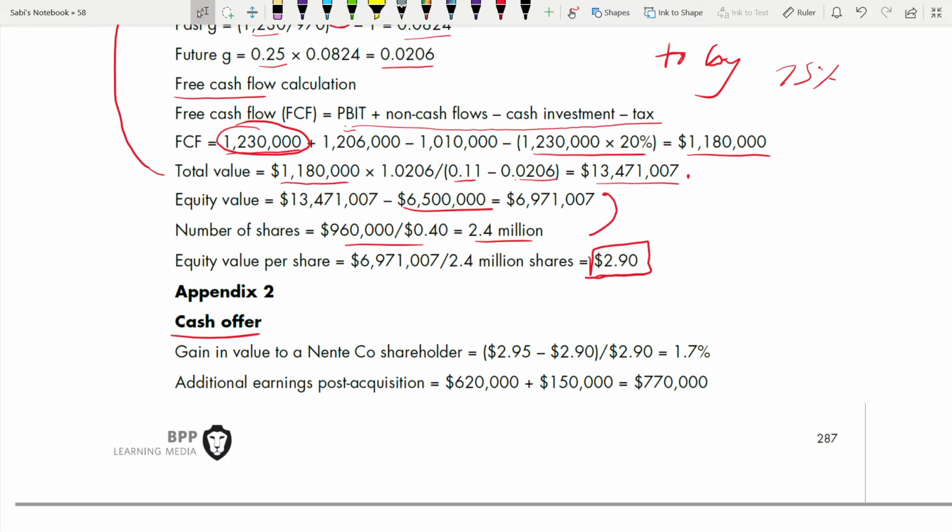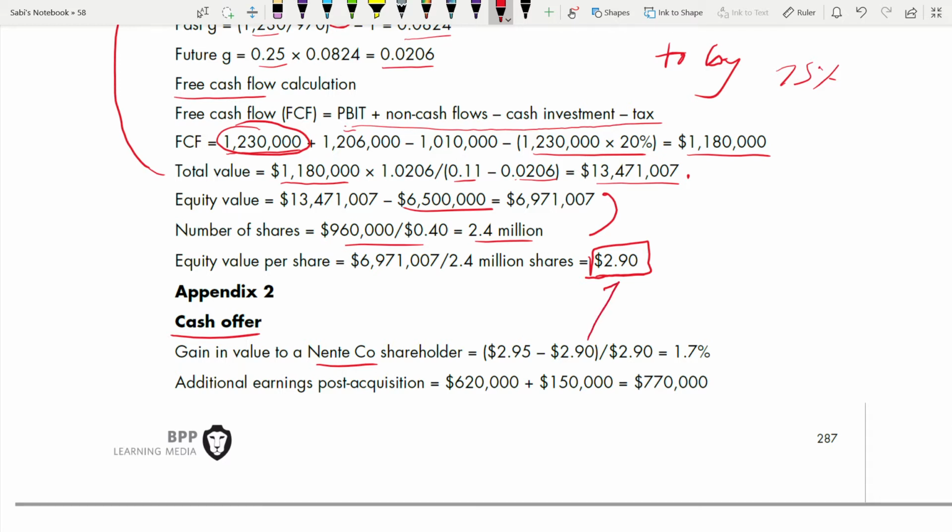That is the company which is going to acquire. So gain in value to Nente company shareholder. They're starting with Nente because previously we have found the equity value per share of Nente company. So how are they getting it? Gain in value. What is the equity value per share?